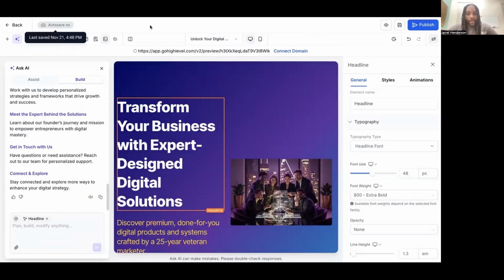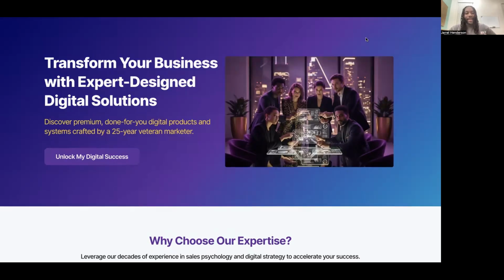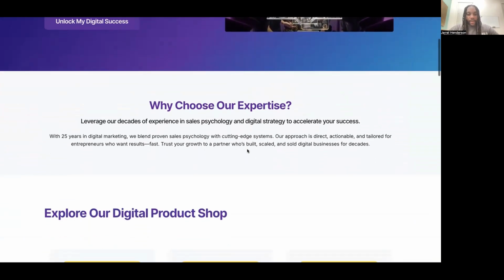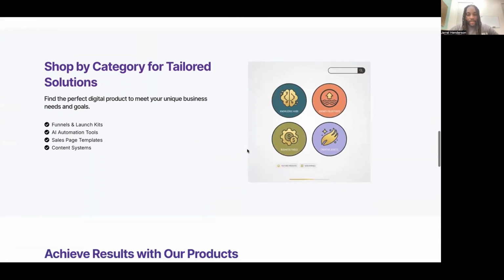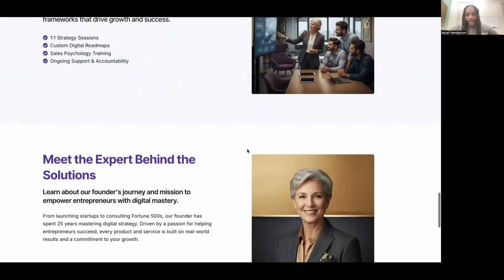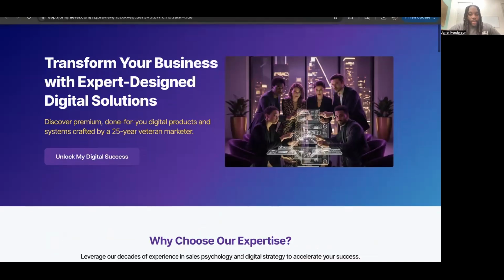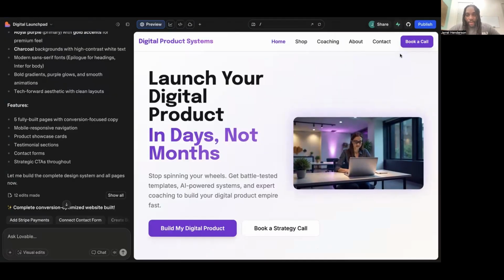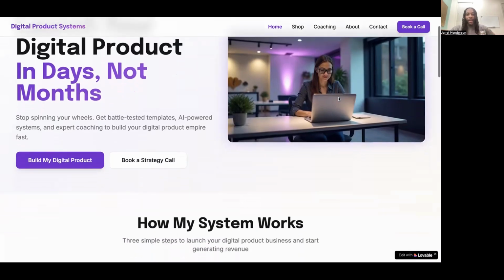But let's look at our sites. Let's save that. Let's look at our sites. Transform your business with expert design digital solutions. Look at this. The site is done. Pictures, everything. Of course, you got to put a form in there. Y'all tell me which site is better. Drop in the comments, tell me which website is better. I like the Lovable one better.